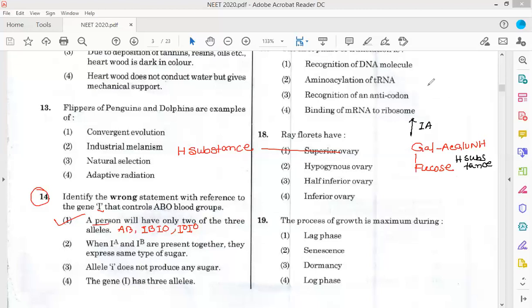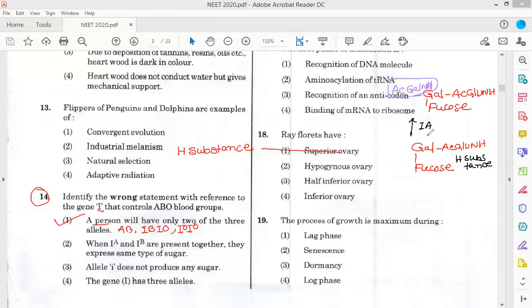In persons who have the IA allele, N-acetyl galactosamine is added, that is GalNAc.